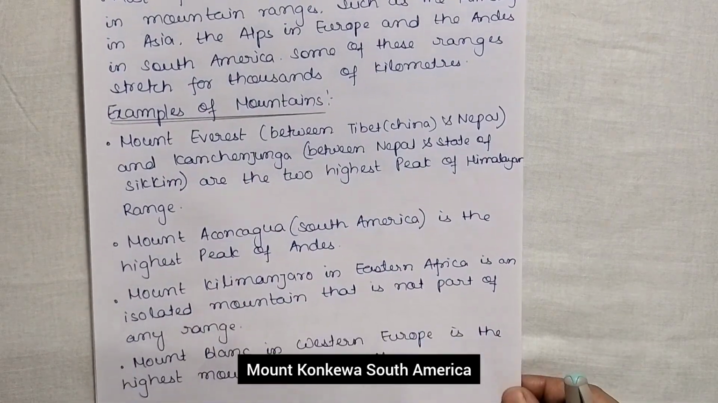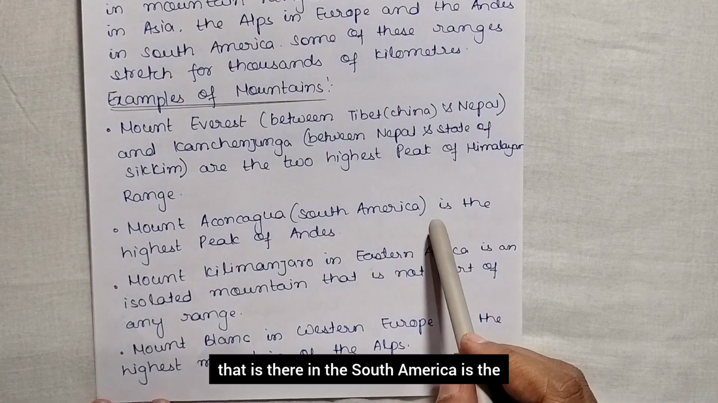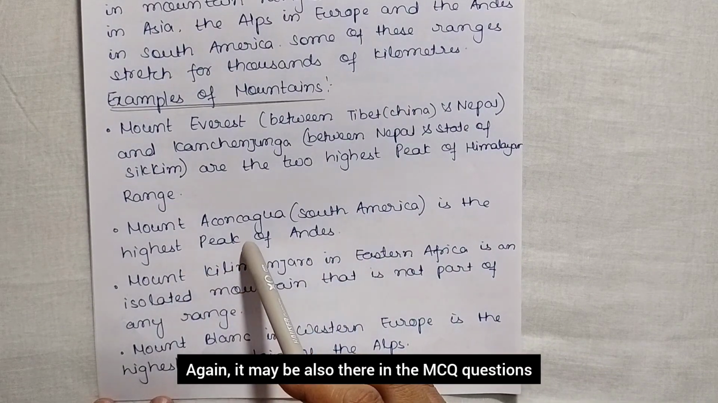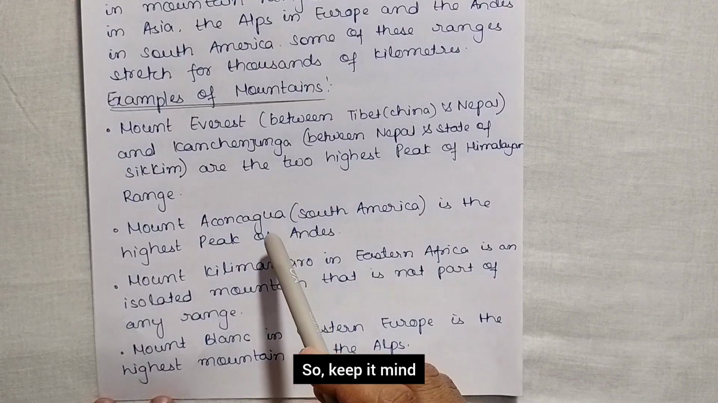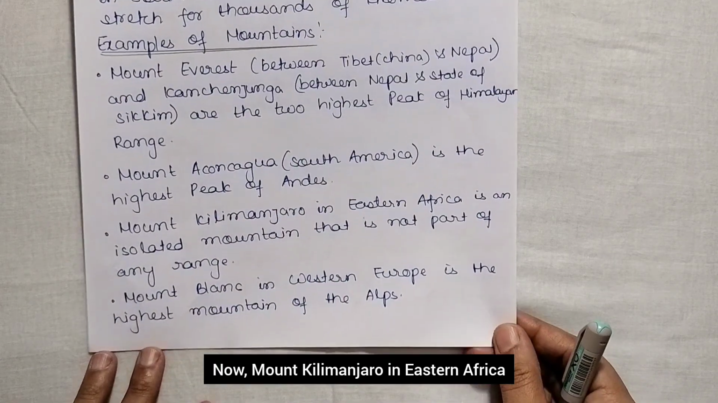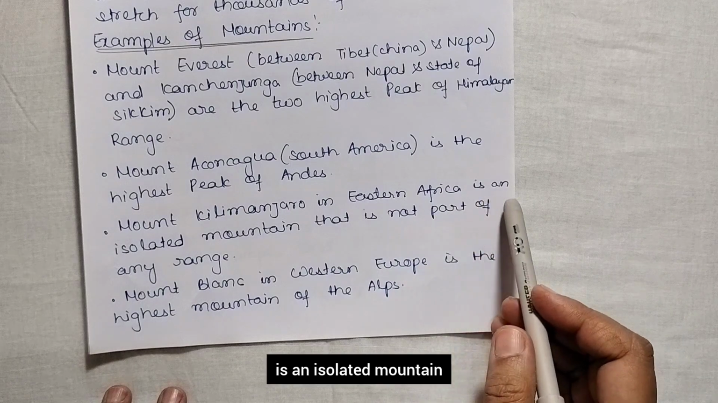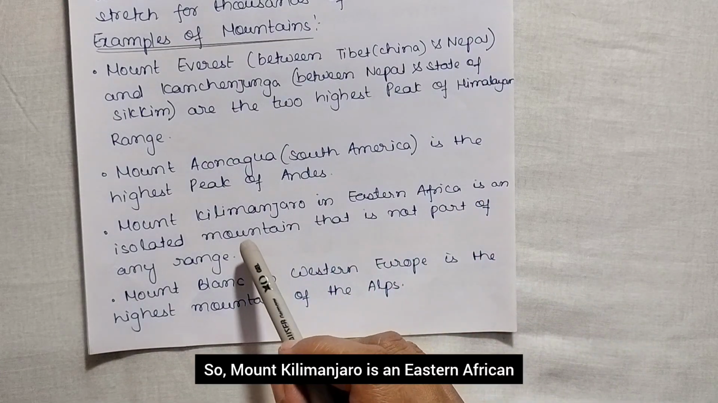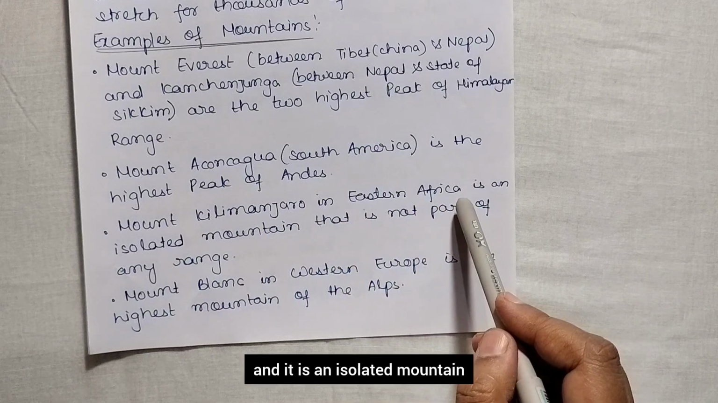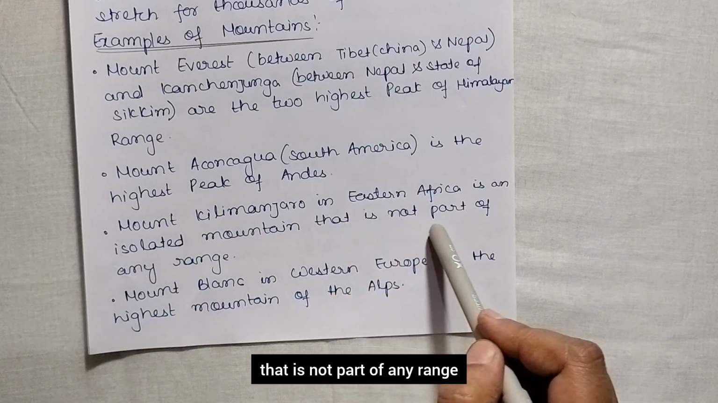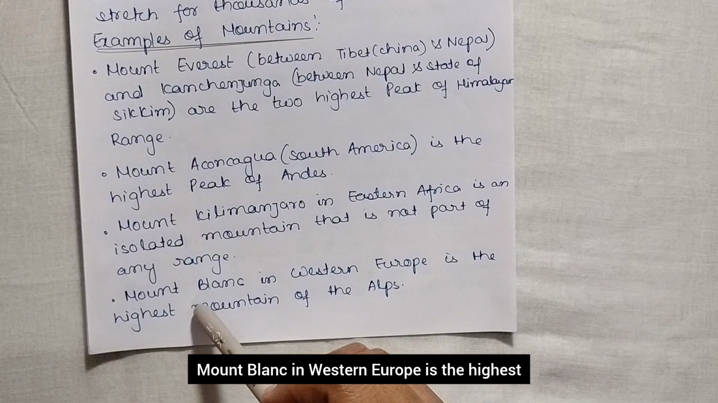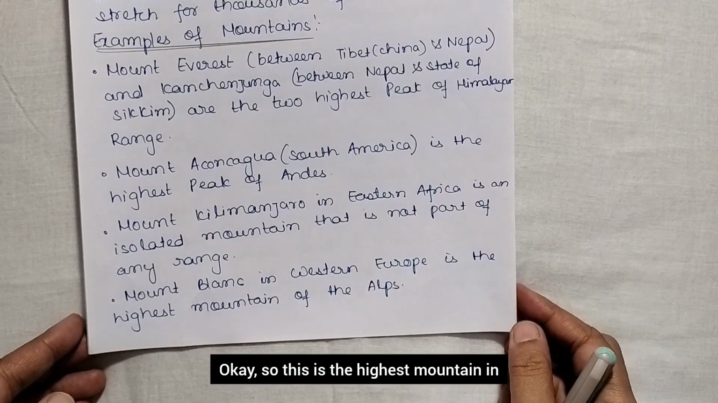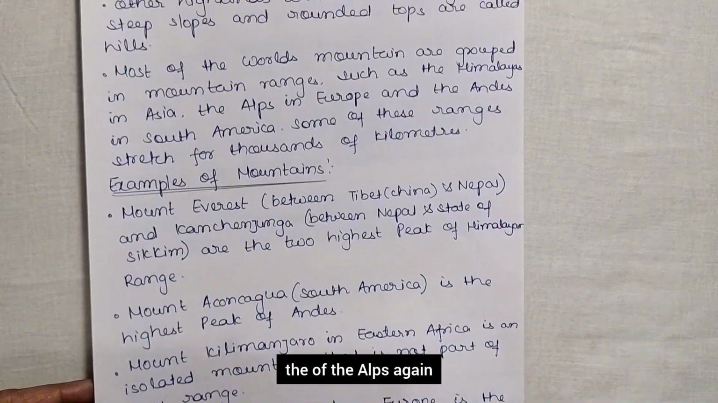Mount Aconcagua in South America is the highest peak of the Andes. Again, it may be there in the MCQ questions or fill in the blanks, so keep it in mind. Mount Kilimanjaro in Eastern Africa is an isolated mountain that is not part of any range. Mont Blanc in Western Europe is the highest mountain of the Alps.